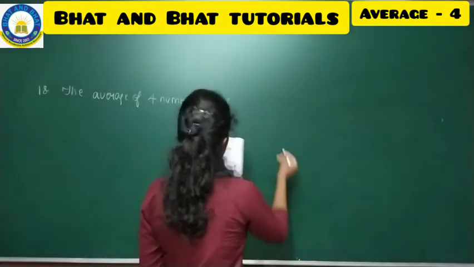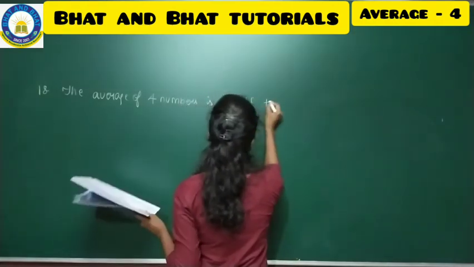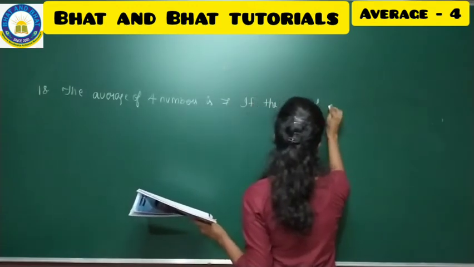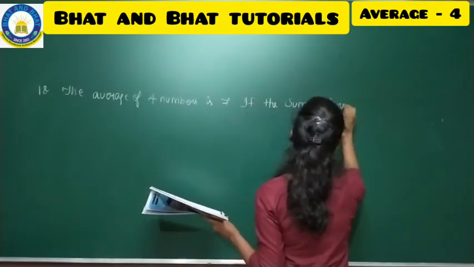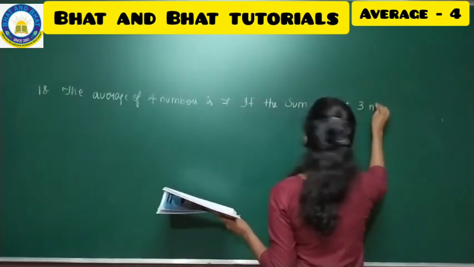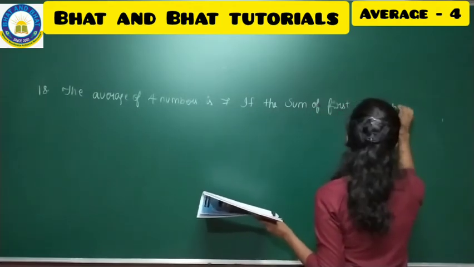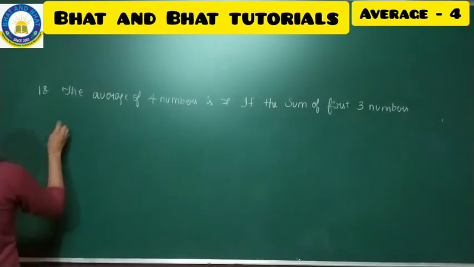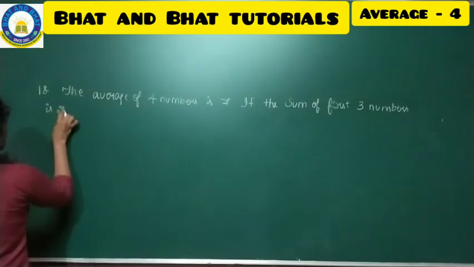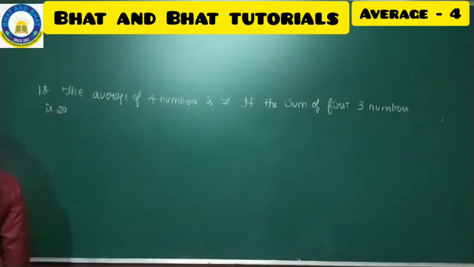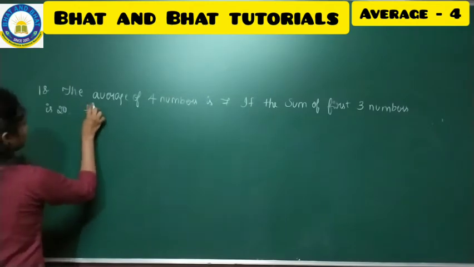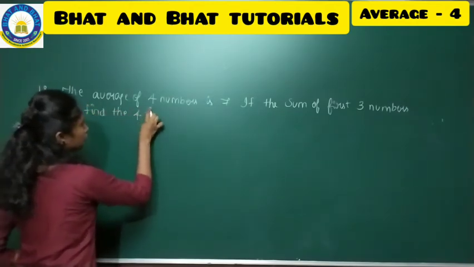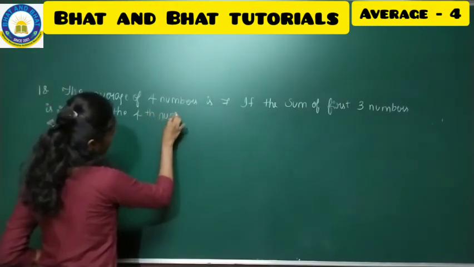If the sum of first 3 numbers is 20, full stop and continue. Find the fourth number. This is your question.